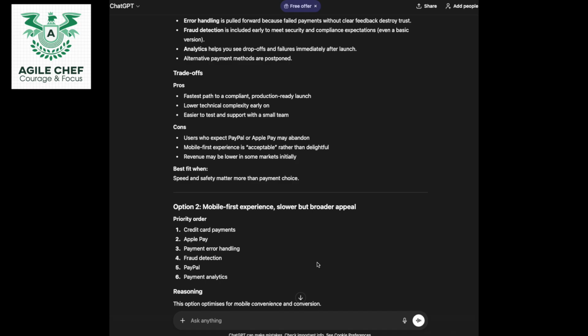Trade-offs. So you've got some pros and cons there. Pros: fastest path to a compliant, launch-ready product. Lower technical complexity early on. Easier to test and support with a small team. Fantastic. Now some cons. Users who expect PayPal or Apple Pay may abandon. Yep, good point. If they can't pay, then they might abandon their carts. Mobile first experience is acceptable rather than delightful. Right, okay. And revenue may be lower in some markets initially.